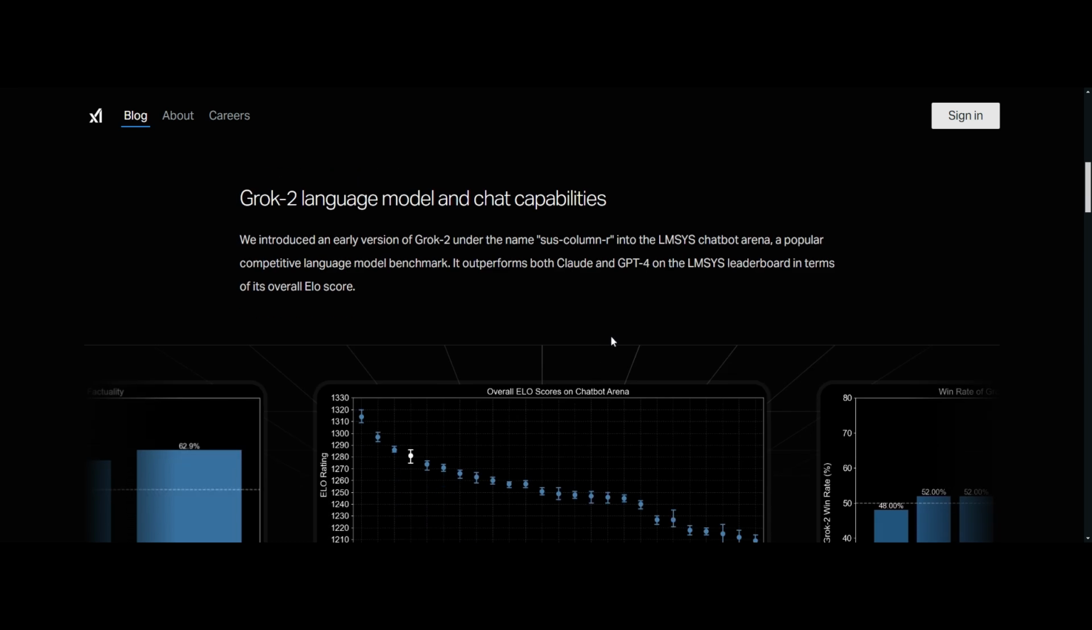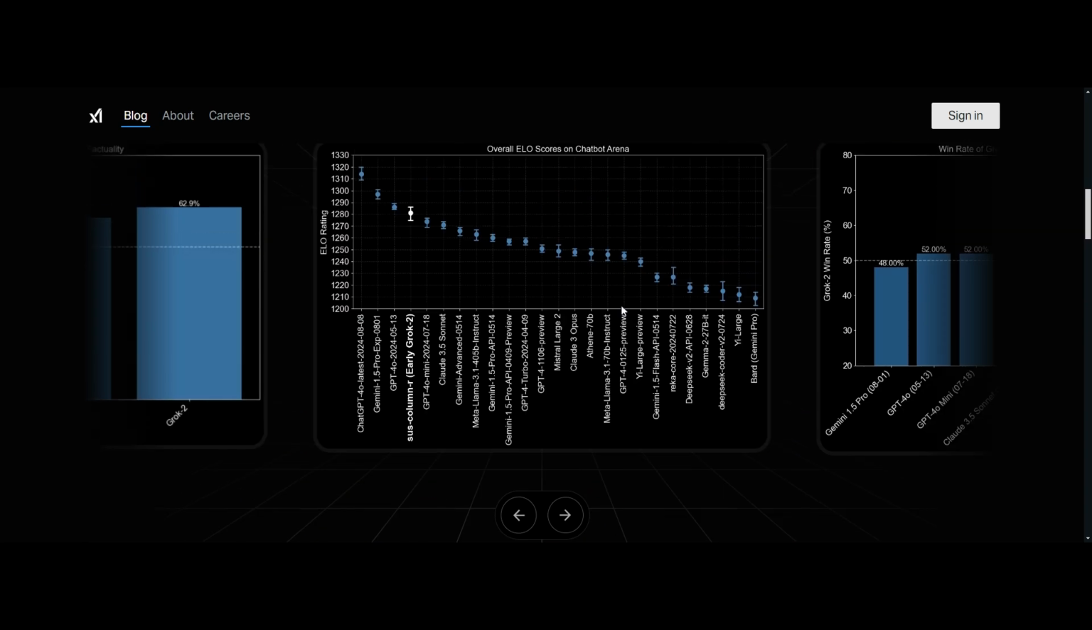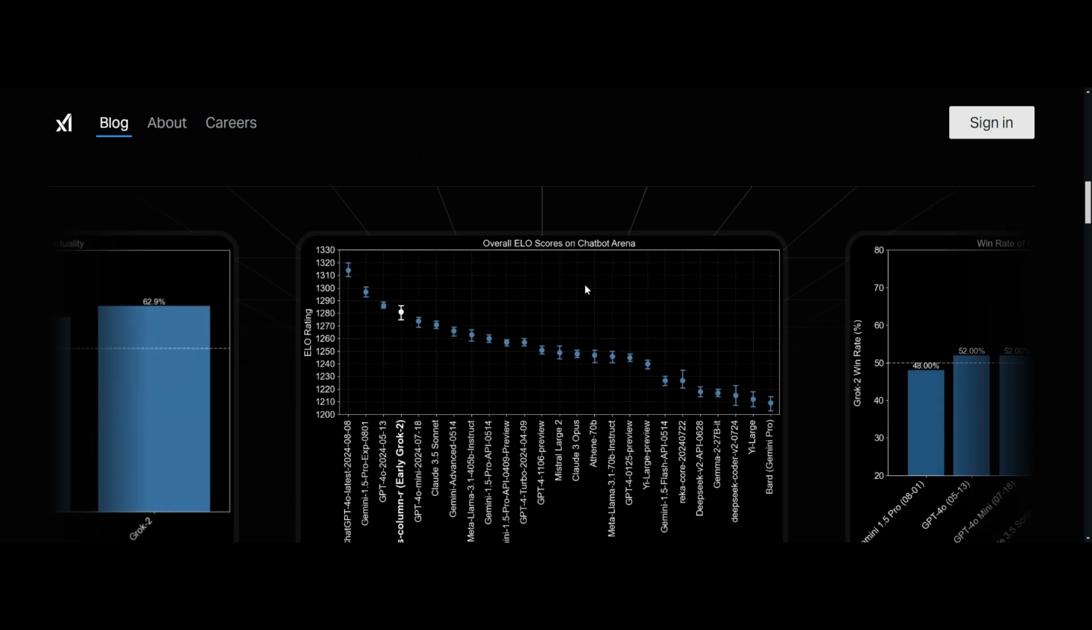These models, as I said, have been tested through the LMSYS Arena chatbot. This is one of the popular competitive language model benchmarks, and when they tested it, this new model outperforms both Claude and the GPT-4 model on this leaderboard score. Let's quickly discuss the overall score and how it actually outperforms, which we can discuss in the graph. So take a look at this. I hope the screen is visible. Let me zoom in. Okay.